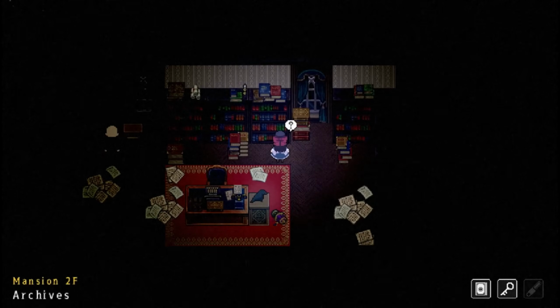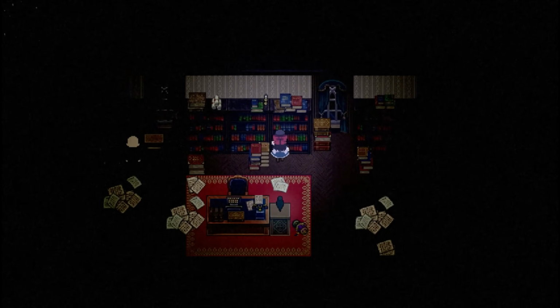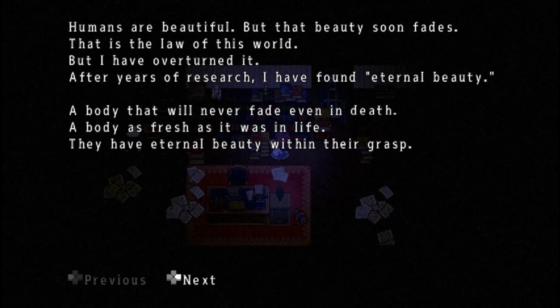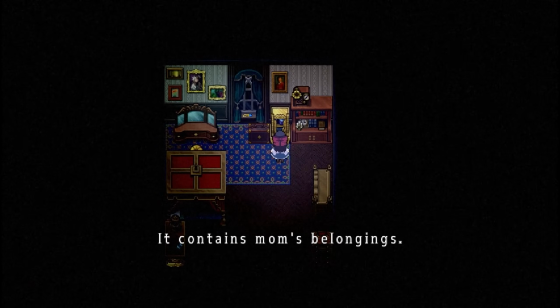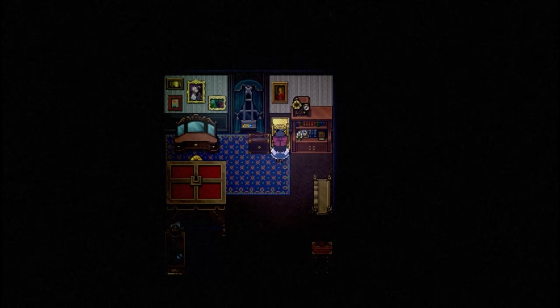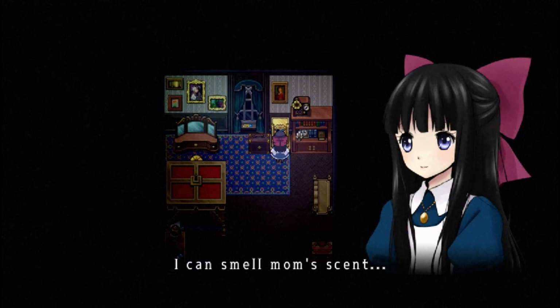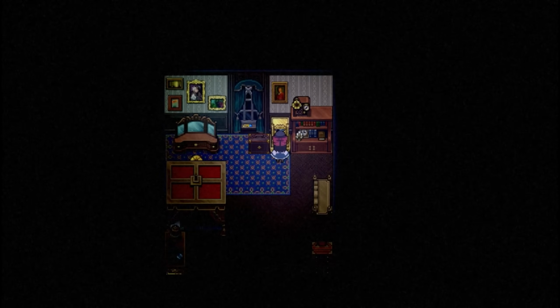Another text contains diary entries about a researcher's quest for eternal beauty, hinting that this is the research her father has been pursuing. After solving puzzles to open a safe in her father's bedroom, Aya finds a lamp and her mother's perfume, the latter of which she keeps as a good luck charm.